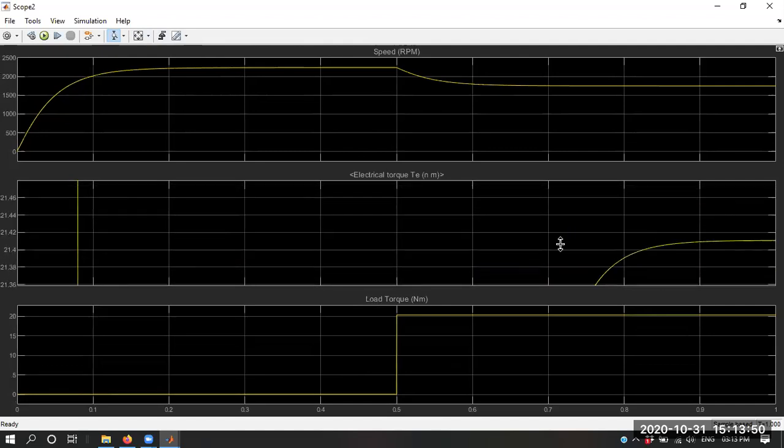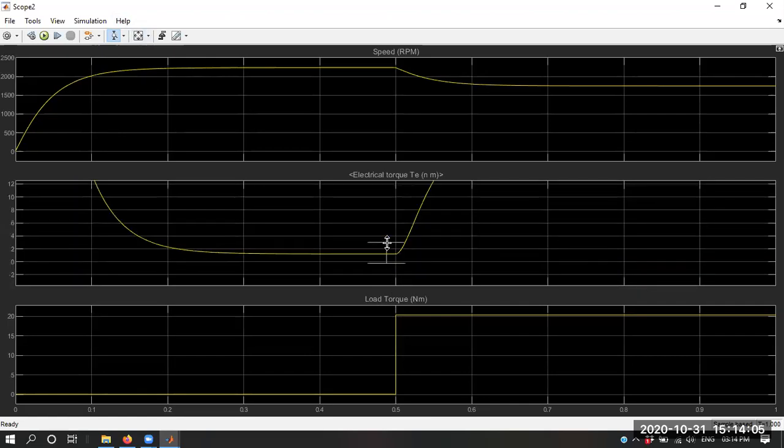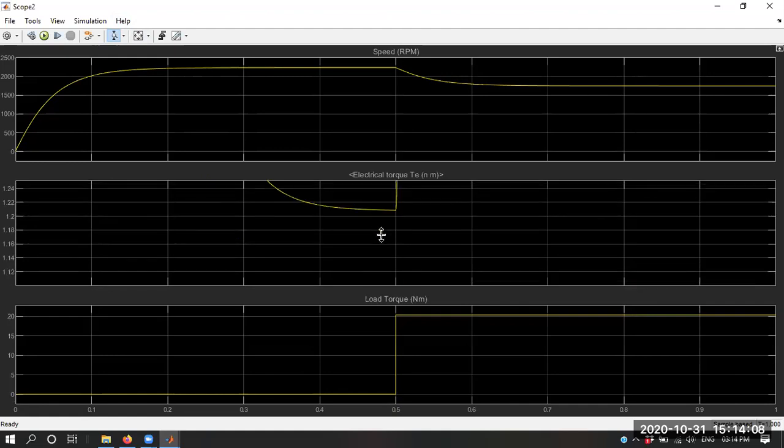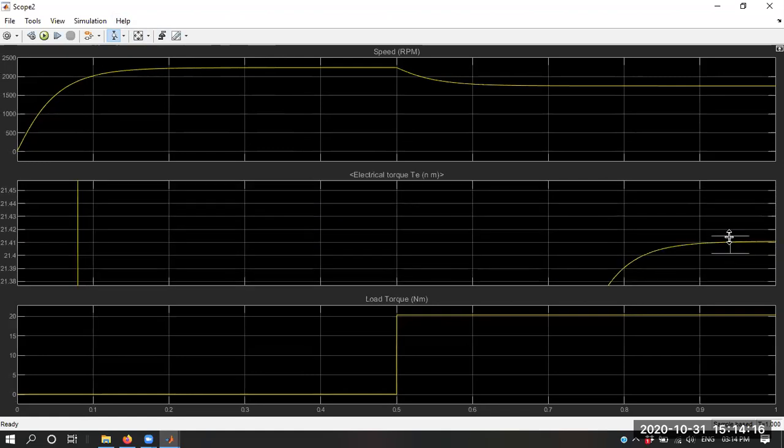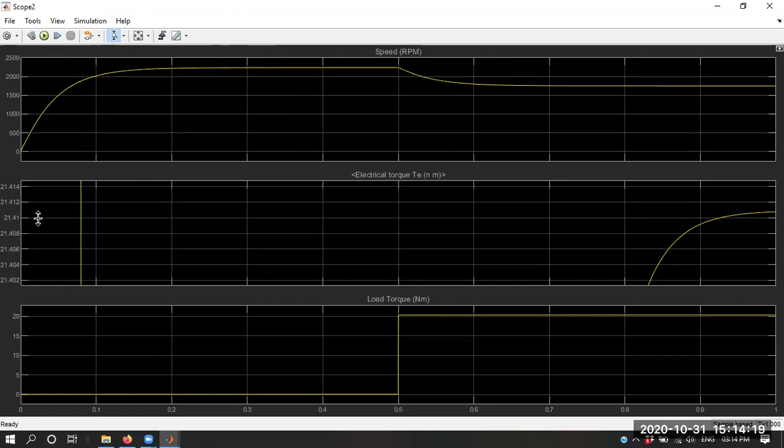So now the motor should produce that amount of torque. You can see it is producing slightly higher. Why? Because it has to overcome the inertia as well as the friction and windage losses. How much higher, you can also find out. Whenever it is operating under no load, it is producing 1.2 Newton meter. Now we are providing the command of 20.35, so it should be producing 21.4. You can see it is producing 21.41 Newton meter. So 20.35 is your mechanical load torque, and 1.2 Newton meter is for the inertia and to overcome the friction and windage losses.